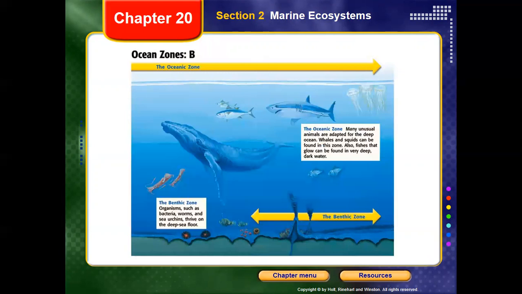Then we pass to the third area, which is the oceanic zone. The oceanic zone, guys, represents the open area or the large part of the ocean. In the oceanic zone, the sea floor drops sharply. That means we have a greater depth. This contains the deep water and the open ocean. Plankton can be found near the surface. Animals such as fish, whales, and sharks can be found in that place.